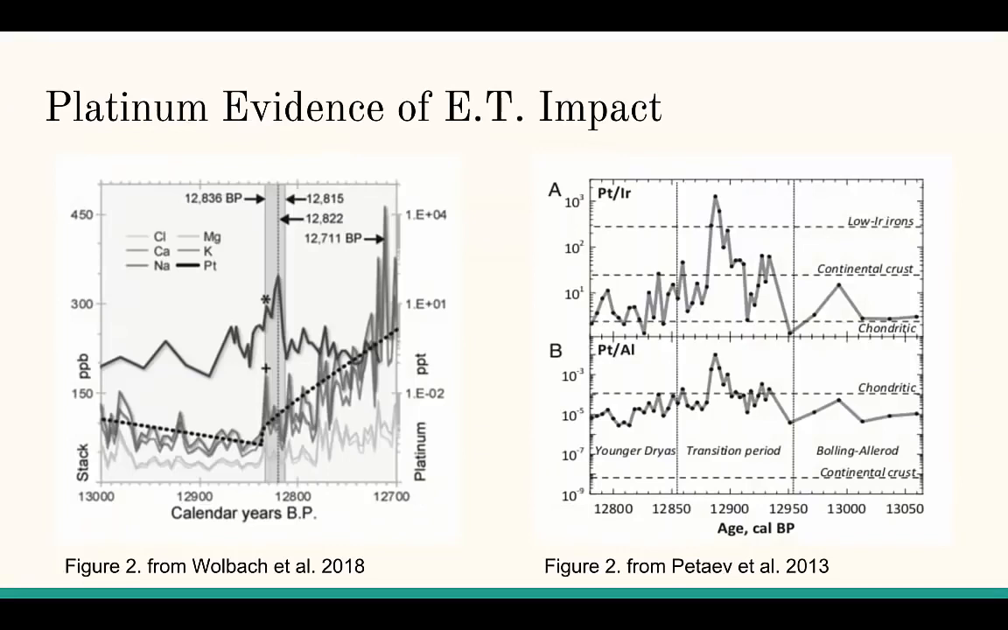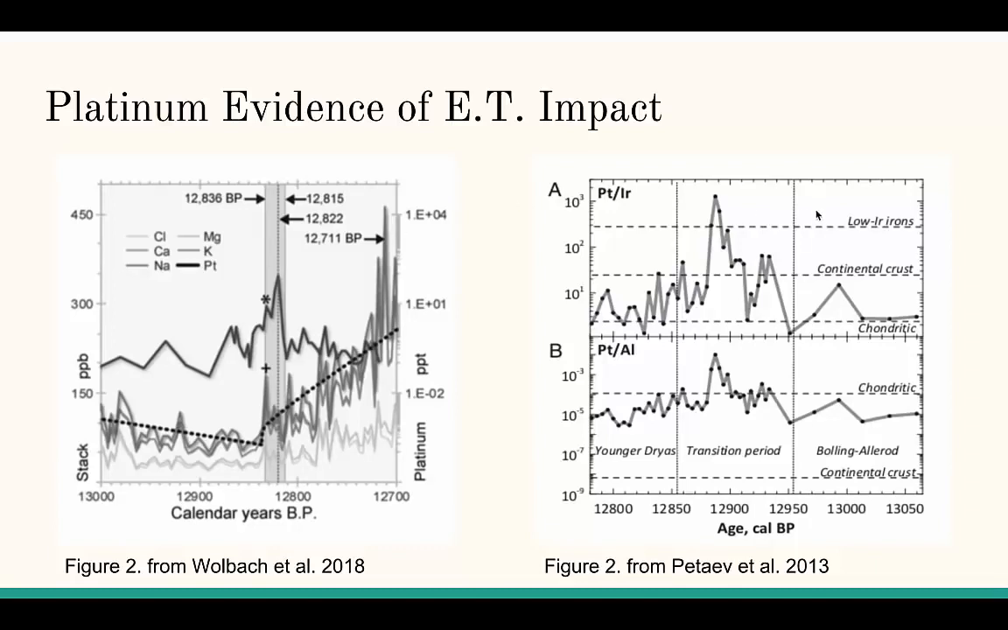Evidence that these wildfires were caused by extraterrestrial impact can be found in the platinum levels in the ice cores at this time. There's evidence that at the onset of the Younger Dryas, there was a lot of dust in the atmosphere that had very high levels of platinum, shown by the spike in this graph here. This increased dust in platinum is usually associated with volcanic eruptions. However, volcanic eruptions are also usually associated with high levels of iridium.